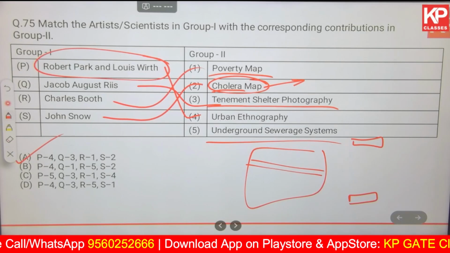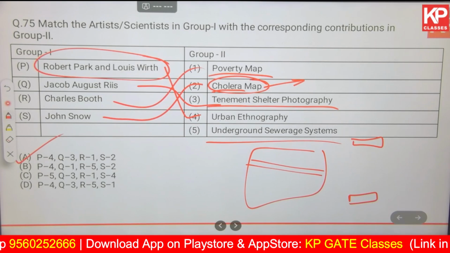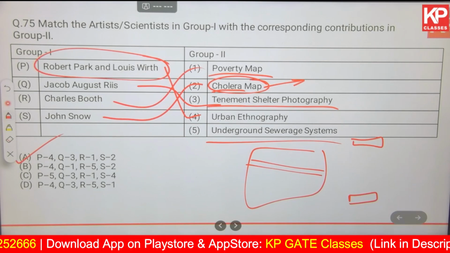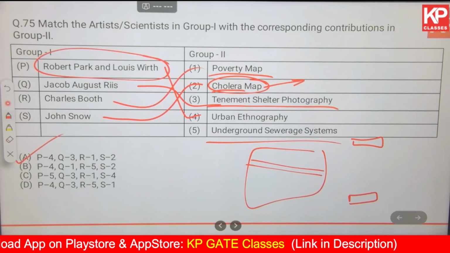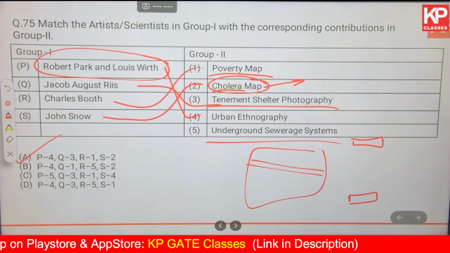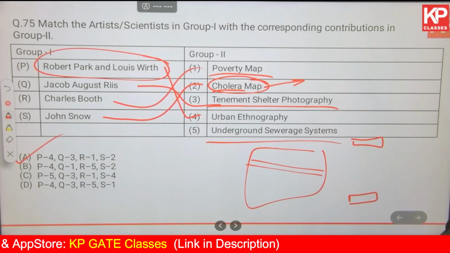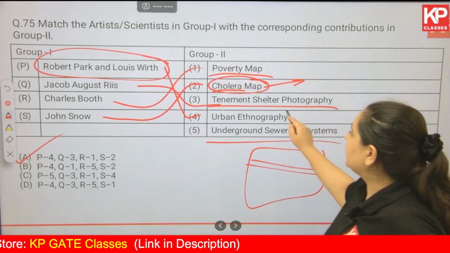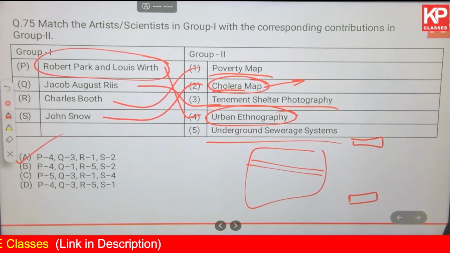It is the study of how urban residents and other inhabitants make sense of their social worlds, navigate surroundings and communities, and manage or understand the urban experience. That is urban ethnography, which was given by Robert Park and Louis Wirth.